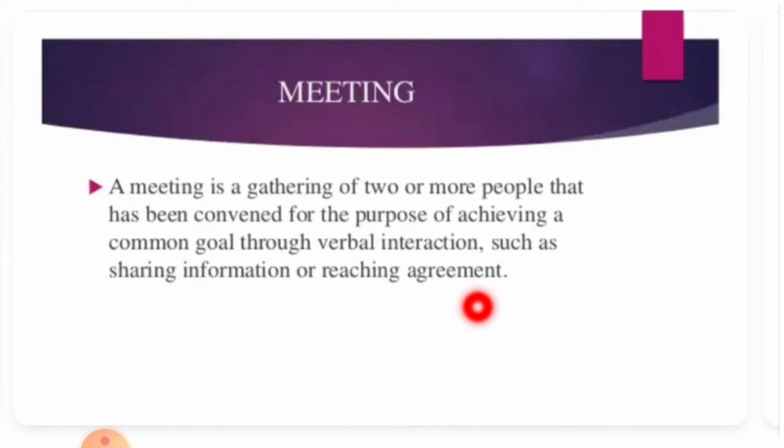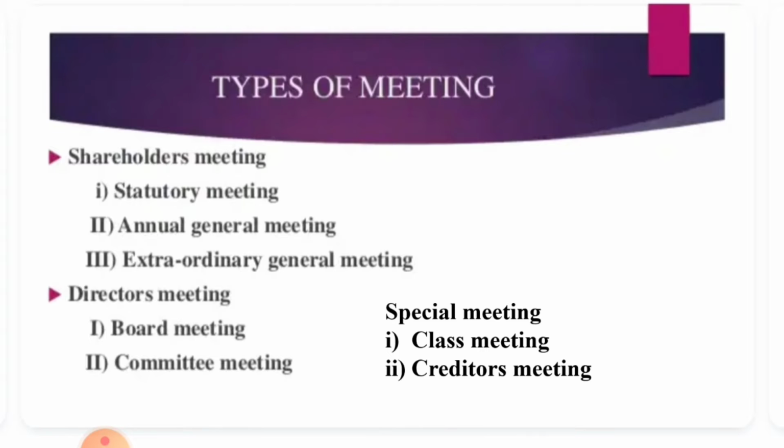So why do they convene a meeting? To reach an agreement or to share some sort of information regarding the company form of organization. Now let us see the types of meeting. Shareholders meeting, as you already know, is divided into statutory meeting, annual general meeting, and extraordinary general meeting. Directors meeting is divided into board meeting and committee meeting, and special meeting is divided into class meeting and creditors meeting.